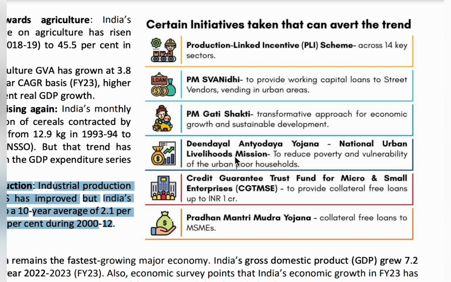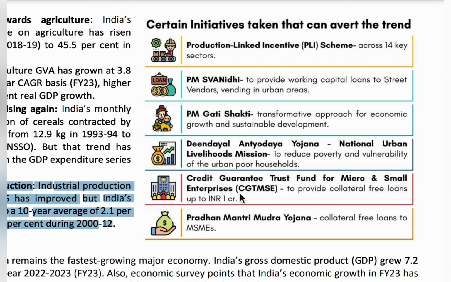Next is the Deen Dayal Antyodaya Yojana, National Urban Livelihood Mission. It was launched to reduce poverty and vulnerability of the urban poor. Next is the Credit Guarantee Trust Fund for MSMEs, which provides free loans up to 1 crore rupees for the MSME sector.